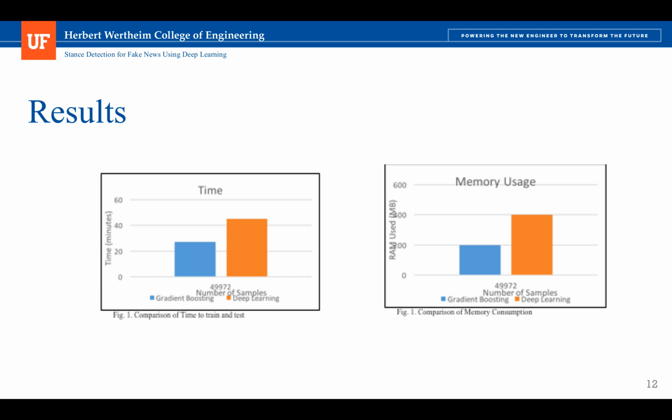The results of my experiment show that the time and memory taken by the LSTM model is a bit higher than the gradient boosting classifier, but it's still within the limits of the system. I'm running this experiment on my local machine, which has 8 GB RAM, so that didn't run out. It needs 45 minutes to train, while the gradient boosting classifier used 26 minutes. The time is not just training time, but includes the training and testing time on the dataset. Memory used was 200 MB by gradient boosting and around 400 MB by the LSTM model.